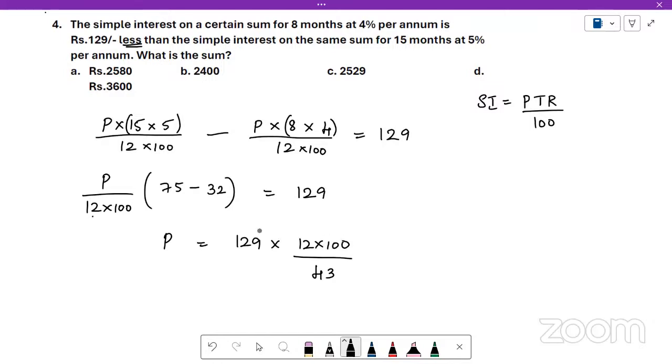It becomes the reciprocal. Now you see 43 is a prime number and compare it with 129. 4 43s are 120. 3 3s are 9. So 43 3s are 129 you get. 3 into 12 is 36 and then 2 zeros. This option D is the answer.